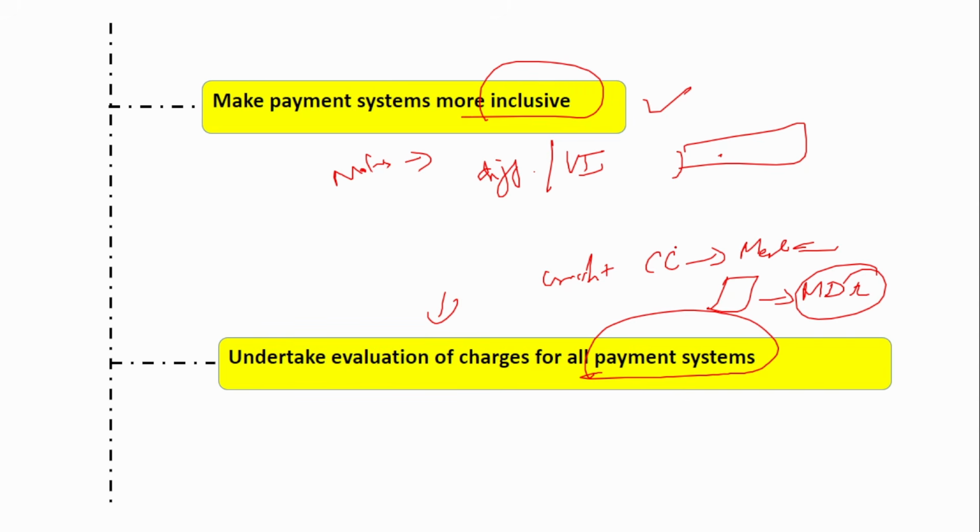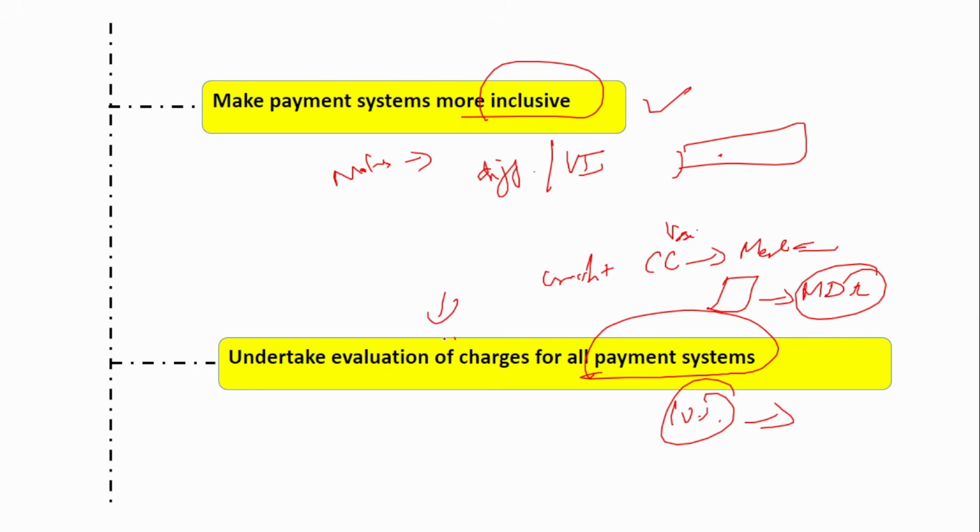Say suppose it is the Visa card. They actually process the transaction, right? They use their server to process the transaction. So here the server is used, electricity is used. So they try to recover that money in the form of MDR. So the MDR, the merchant discount rate, or any other service charge applied on a digital transaction, has to be such that it should not deter digital transactions. It should not be so high that it discourages people from using the credit card. Say suppose the charge is some 10% on your entire purchase amount, then how will people use it, right? It is very huge. It will discourage people from using such a payment system.